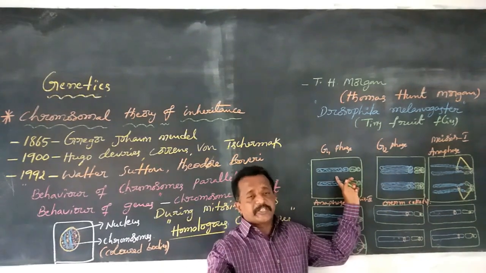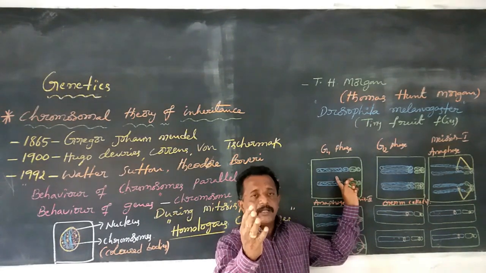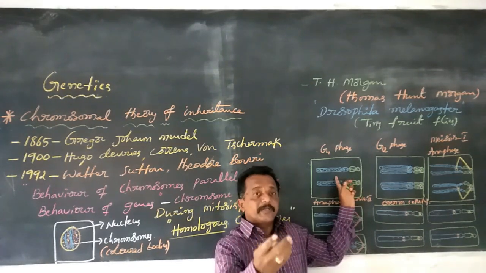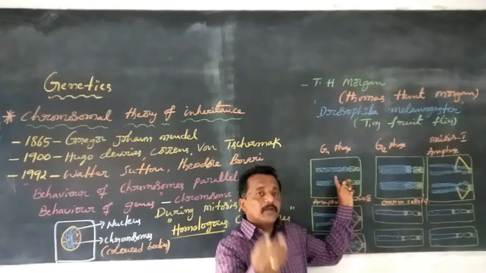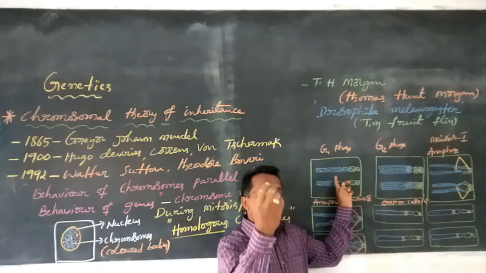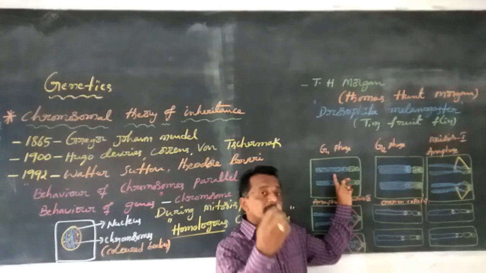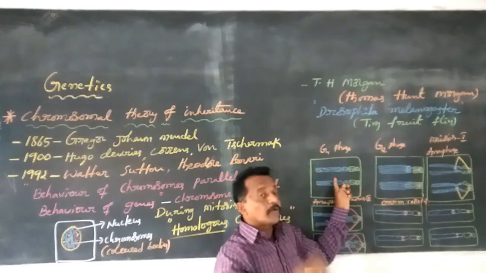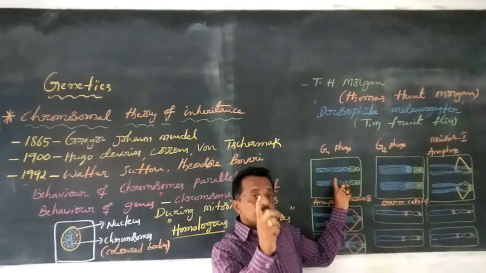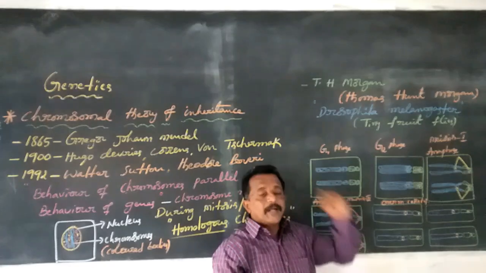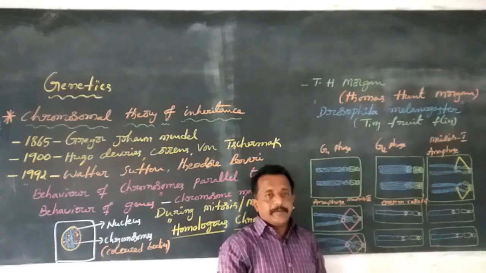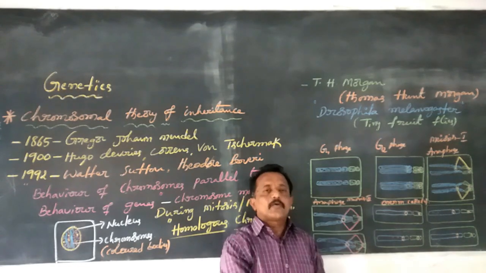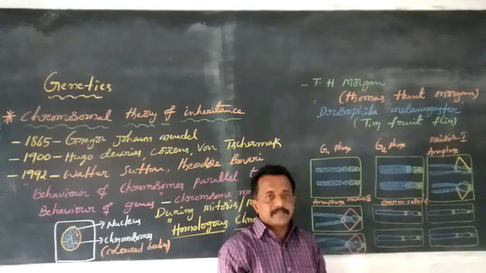There is no change. But Gregor Johann Mendel did not explain how the genetic information is transmitted from parents to offspring. He only involved one of the factors, one of the genes, but did not use the term chromosome. But using the term chromosome, Walter Sutton and Theodore Boveri discovered the chromosome theory of inheritance.